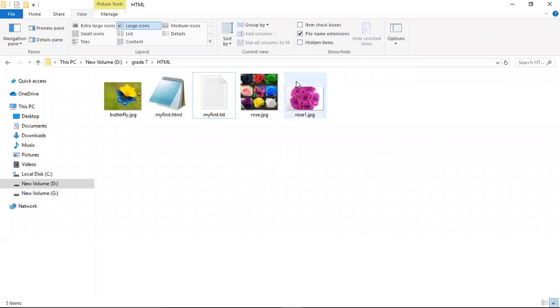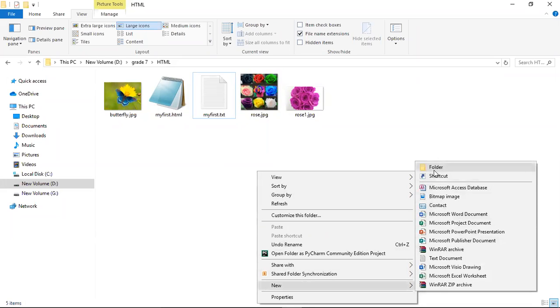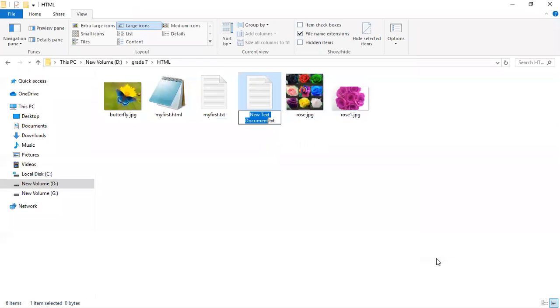Now you all look here. Now we are having butterfly.jpg, myfirst.html, myfirst.txt, rows.jpg, rows1.jpg. Now I am going to take another text file. Right click here, right click on the HTML. Okay, I am selecting new. From here I am selecting a text file. Now I am going to give the name my first.